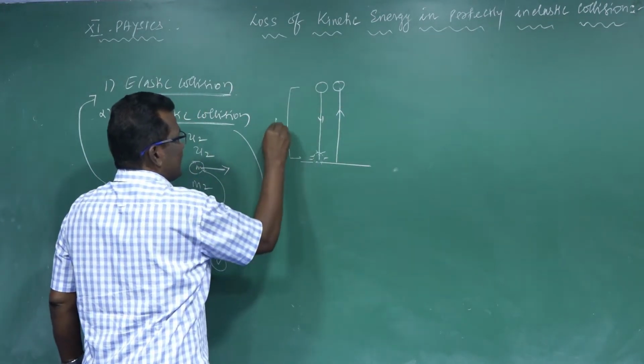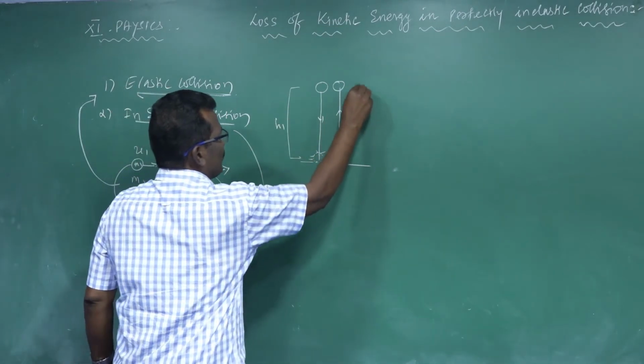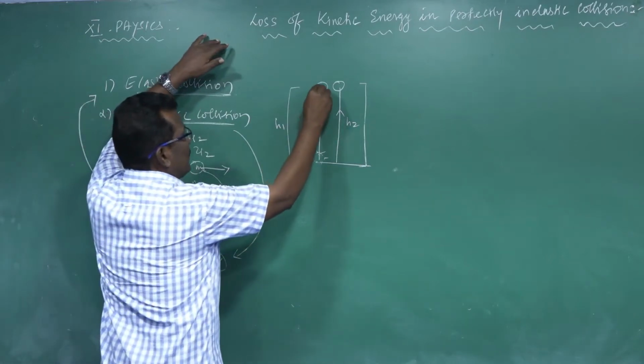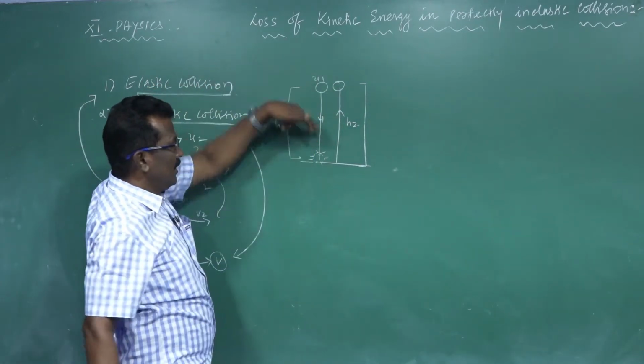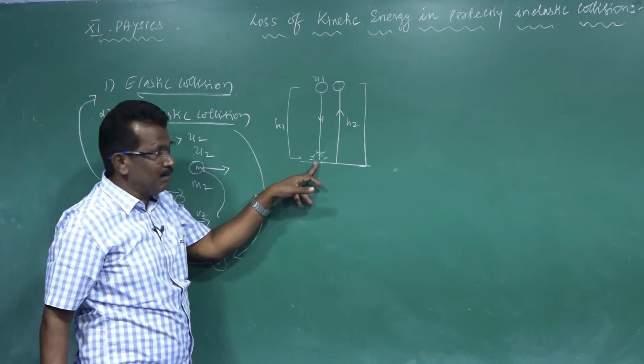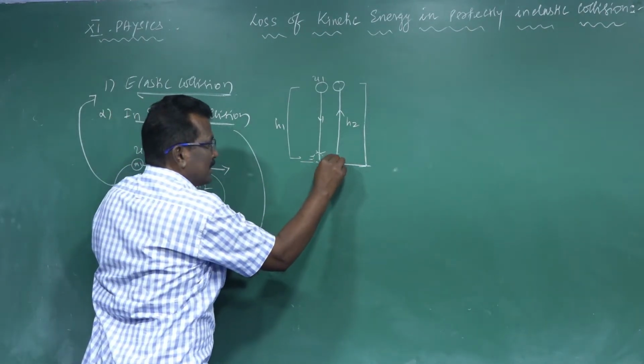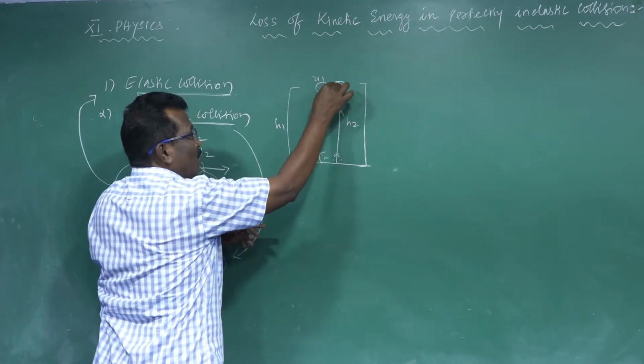From the surface it is h1, and this one is h2. When the body is dropped with velocity u1 and strikes the floor, it rebounds and regains the original height.